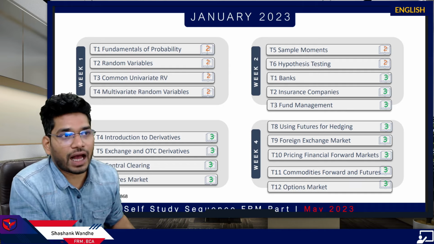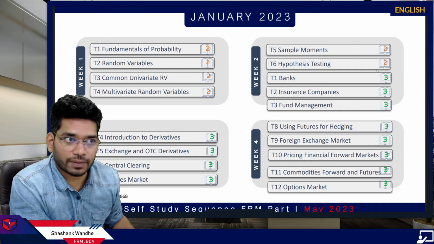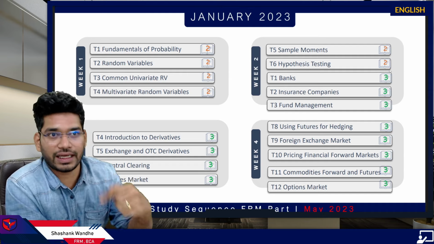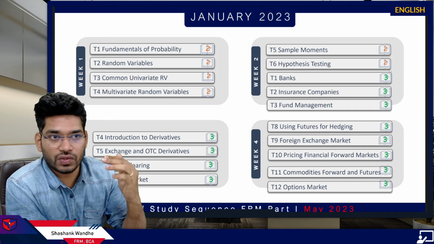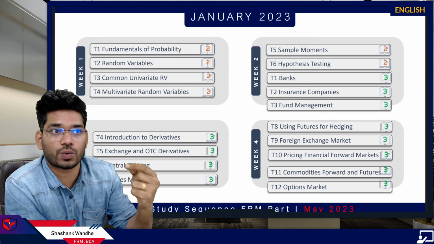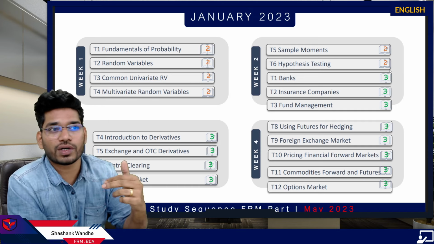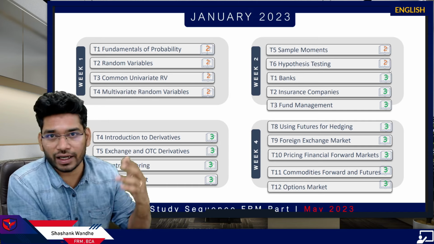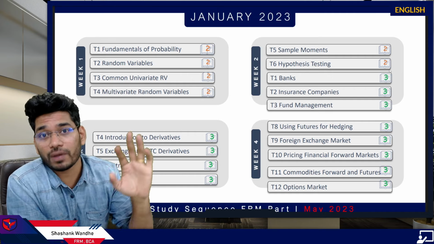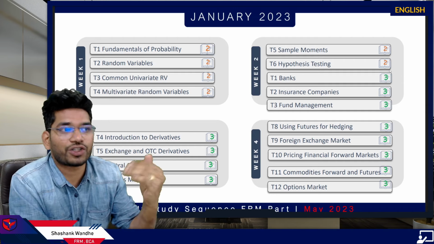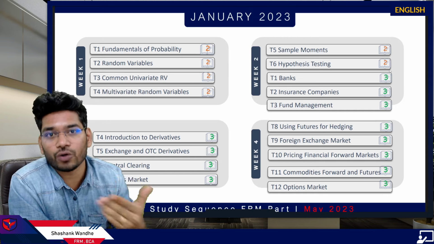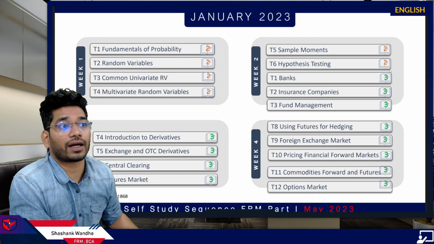My recommendation would be, after you finish these 6 topics of book 2, appear for a test. See where you are making mistakes and understand the language of the exam. This will help you in the remaining preparation. Generally students make this mistake: they prepare the complete curriculum and then appear for a mock test, and then they realize their approach of preparation was completely wrong. That should not happen. Just after 6 topics, appear for a test and learn how to prepare first, before you prepare completely.